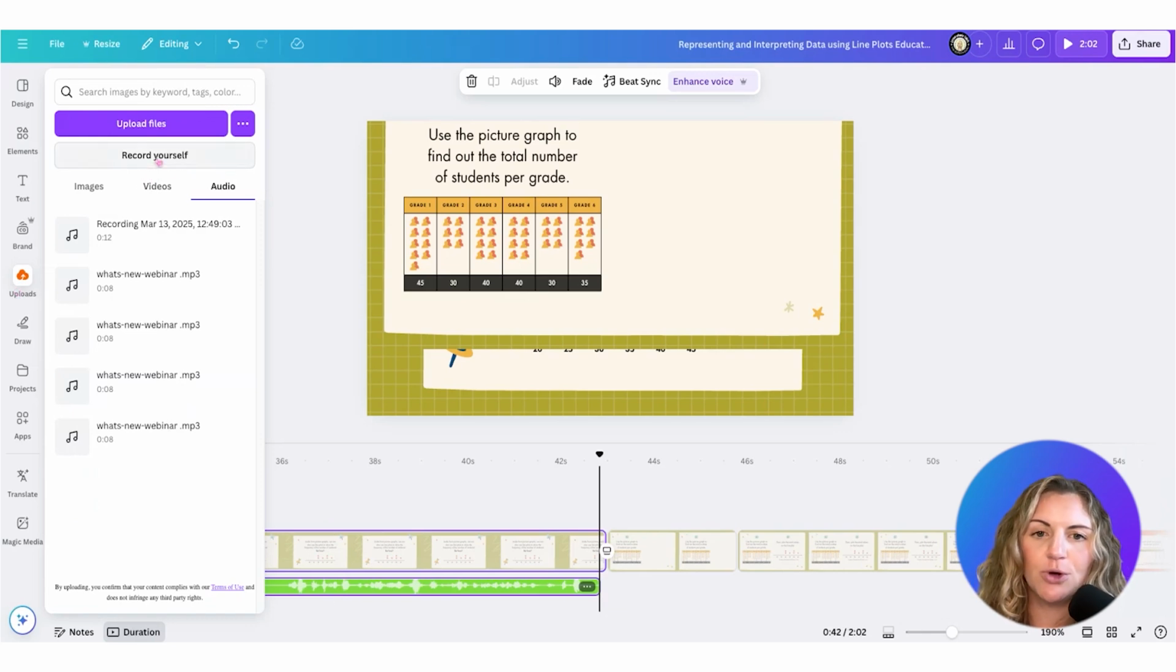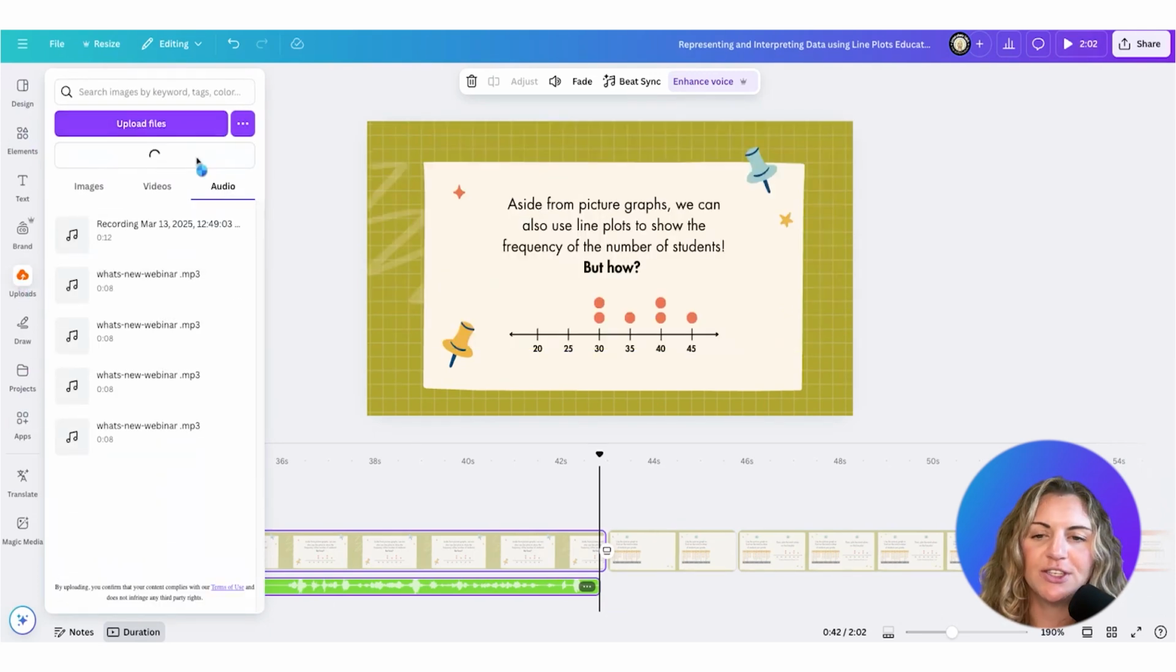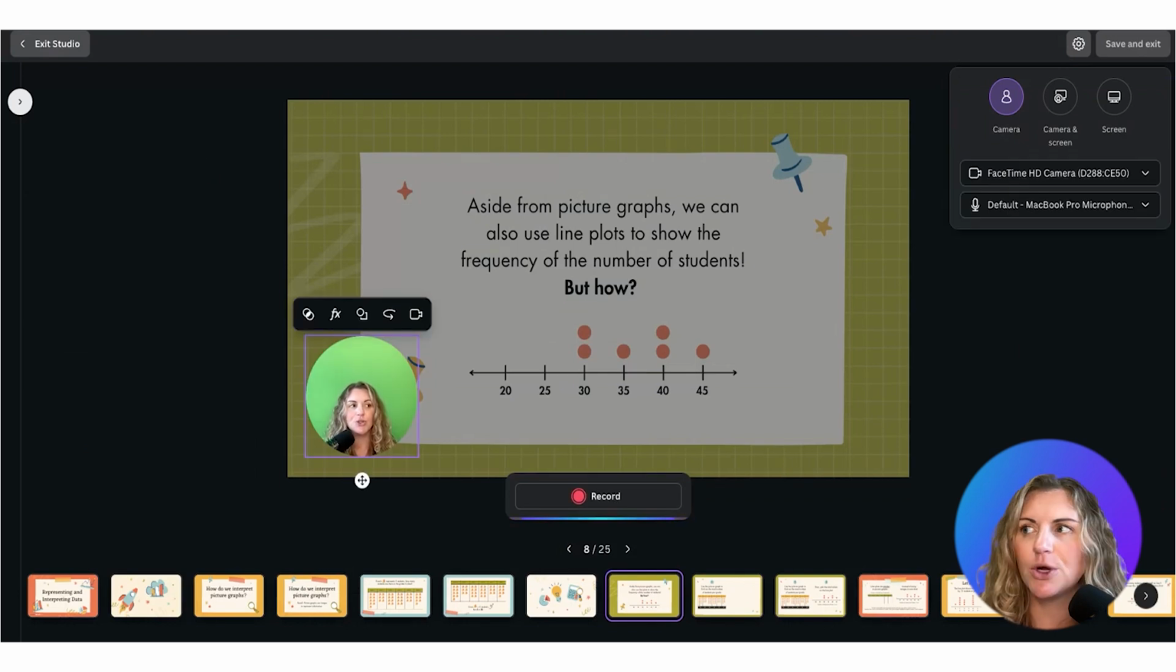So I'm going to go to the record yourself in the uploads. So I just come over here to my editor side panel. I click on uploads and I'm going to click on record yourself. This brings us to the recording studio. For the interest of this recording, even though you can see my podcast mic here, I'm going to actually click and make sure that my recording is actually this MacBook Pro microphone, which does a fine job. That's just the built-in microphone through my computer.